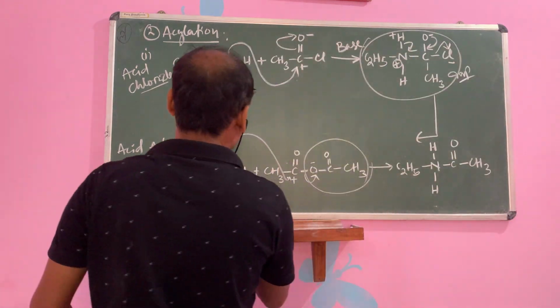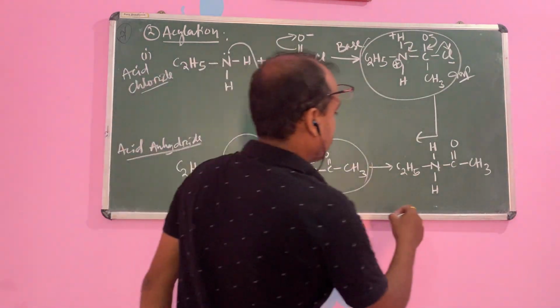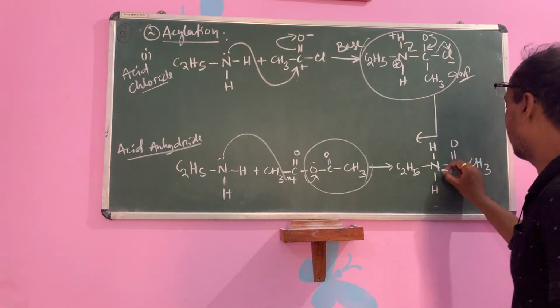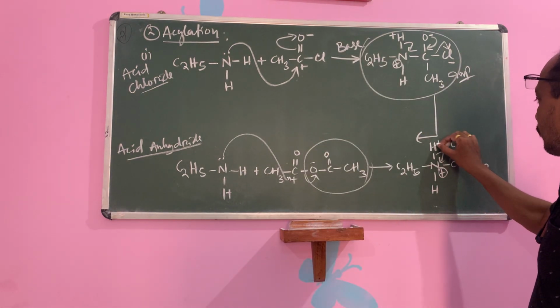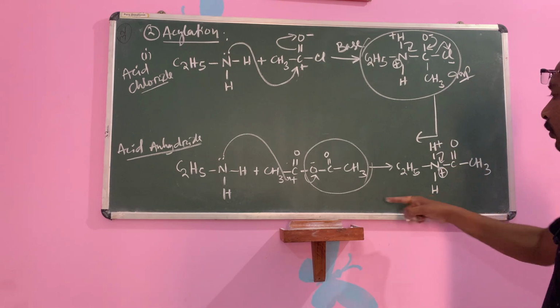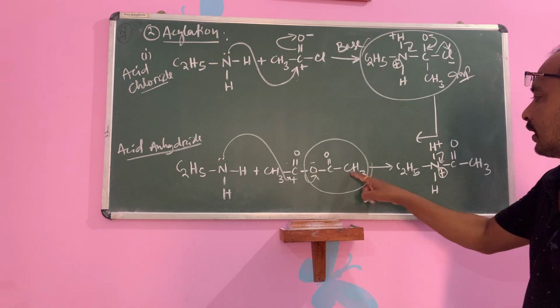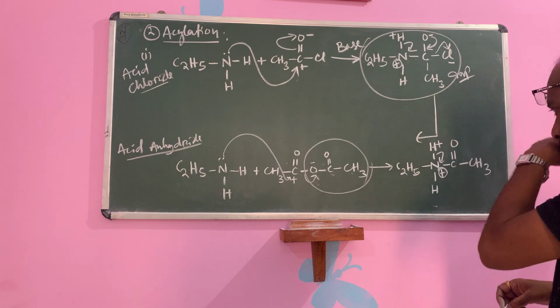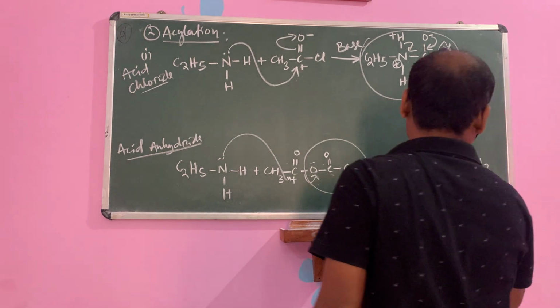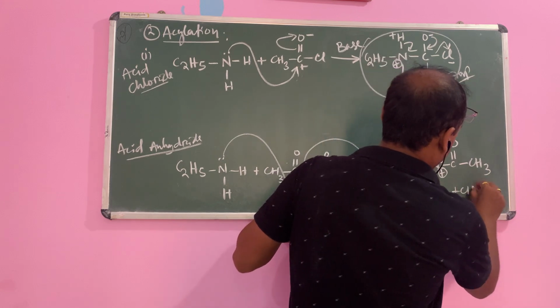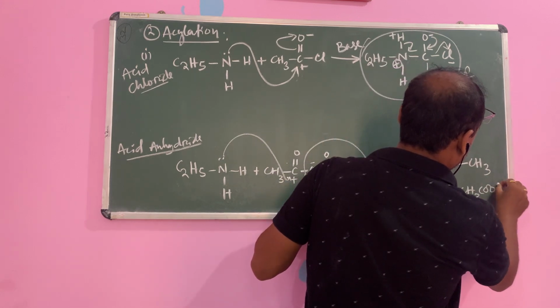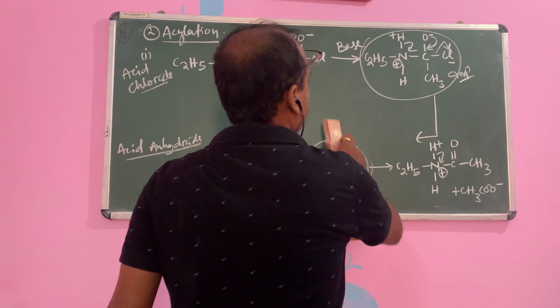Then here again what will happen? Nitrogen will accept. This one is plus nitrogen. Then nitrogen will accept the hydrogen, H plus. Then it will go to this O to form CH3COOH. I am also writing CH3COO minus.